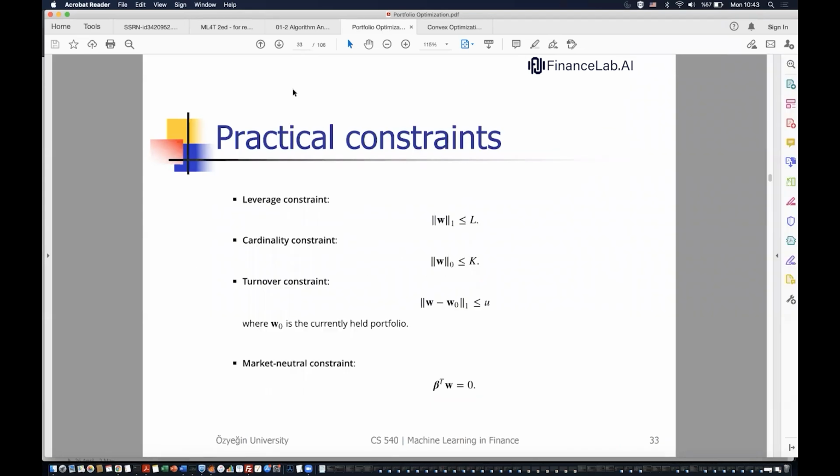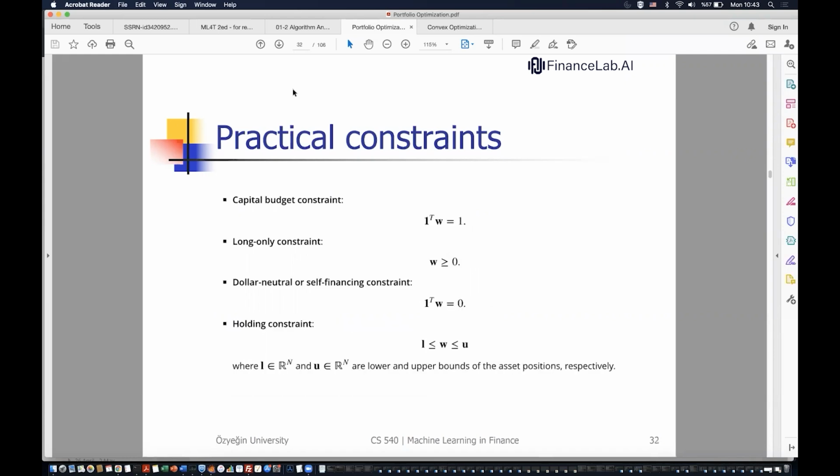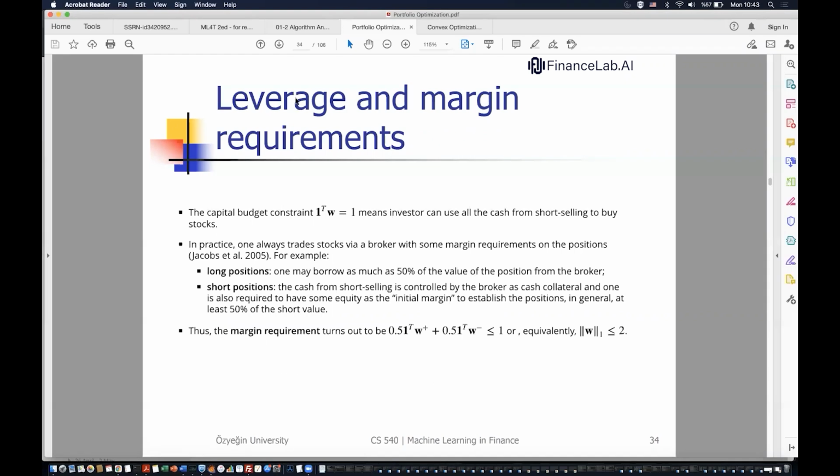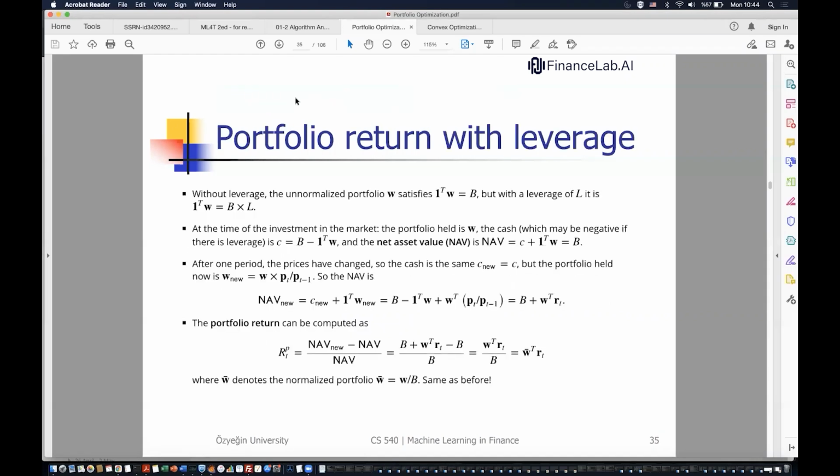Okay, welcome back everyone. We were discussing the constraints in the portfolio optimization. Again, there are many constraints, there can be many more. These are just samples, some of which we use in practice. The critical thing here is basically the leveraging and the shorting. Whenever we are shorting a stock, we are actually leveraging. And whenever we have leverage, the portfolio return, as we can prove, is basically the new weights transpose times R_t.